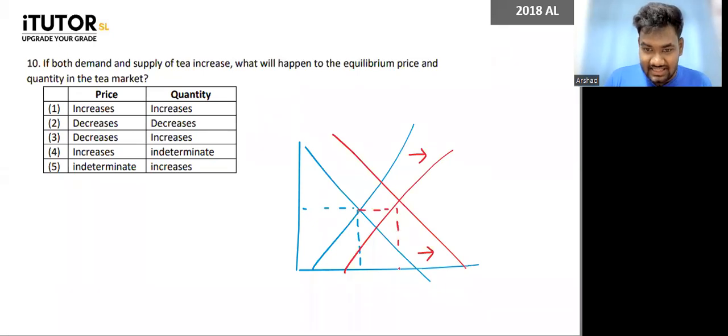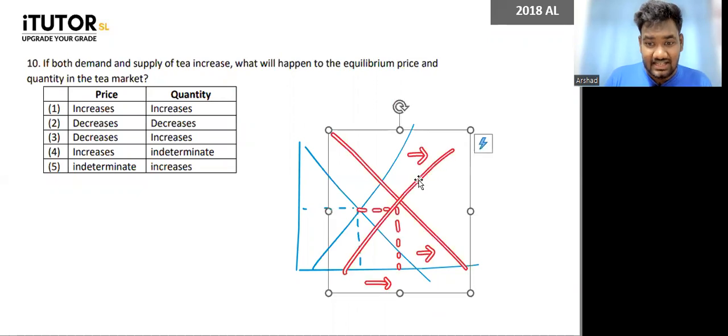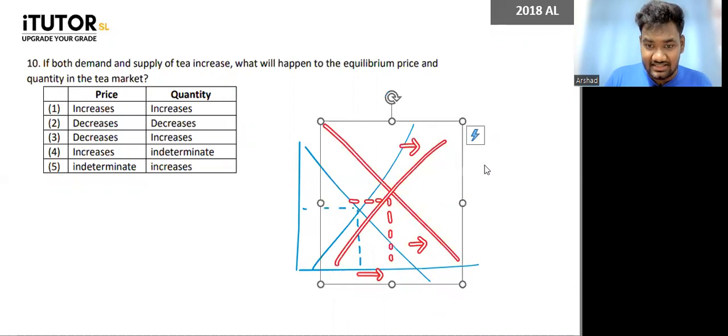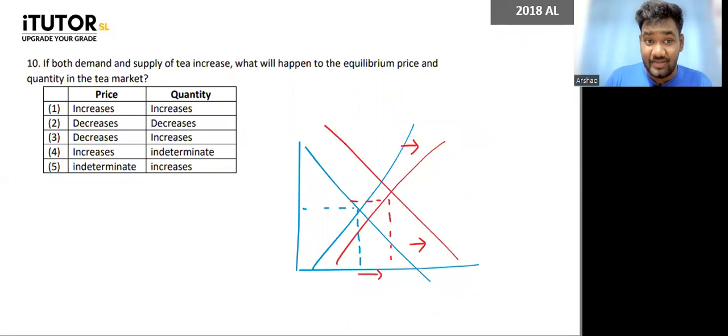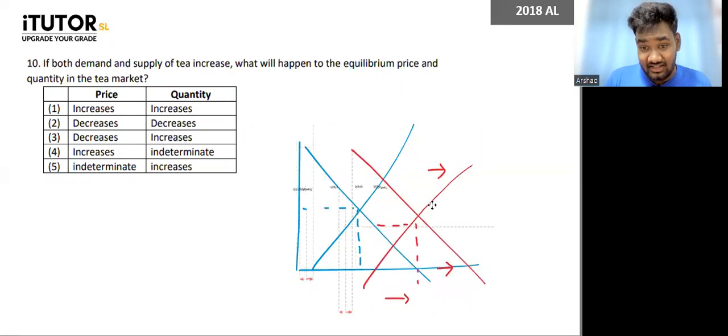According to the way I have drawn, or whatever way you draw, one thing you can guarantee is that the quantity will increase, right? When demand and supply both increase, the equilibrium quantity will definitely increase. That you can definitely say. But what about the price? Let's say supply increased only a very little, like this. Then price would have been at a higher level here. Let's say supply increased a lot, something like this. Then price would have been at a lower level than the equilibrium.